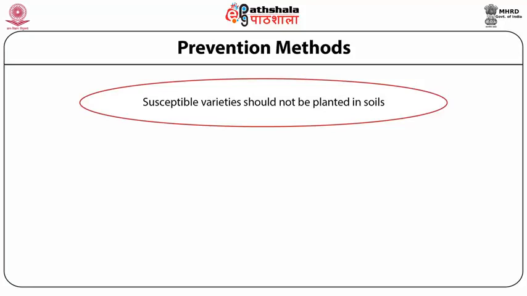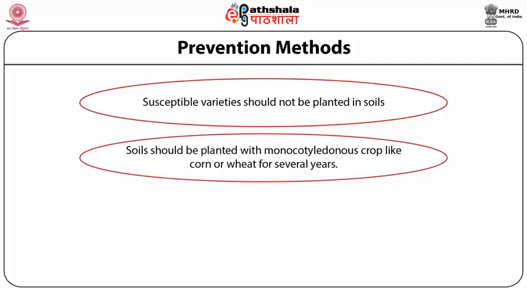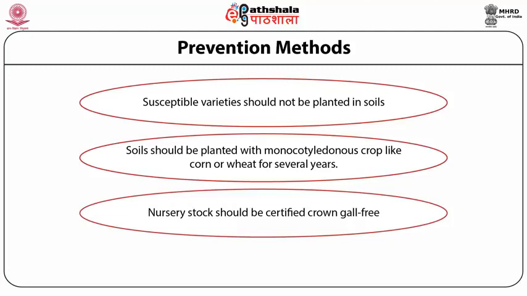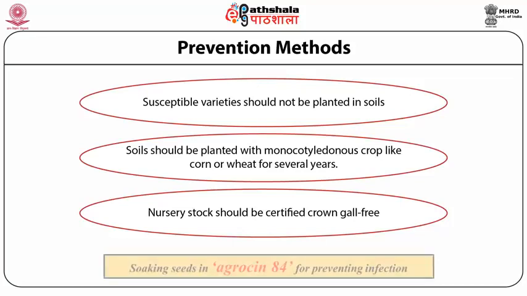Soil should be planted with monocot crops like corn and wheat for several years, or in the case of a nursery, we select plants which are certified gall-free. Nowadays, Agrocin 84 is available in the market, through which we can prevent infection by such bacteria via soaking of the seeds.